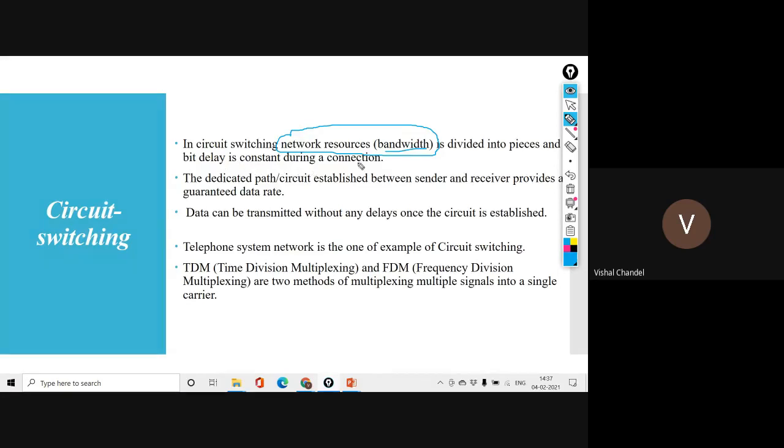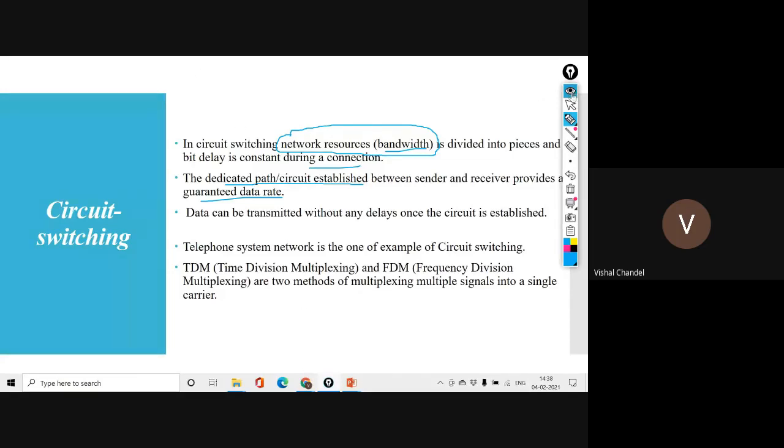Delay is constant during the connection, and there is a dedicated path. Okay, please keep this in mind: the dedicated path or circuit is established between sender and receiver to provide a guaranteed data rate. Now, with a real-life example, I just want to explain a circuit.